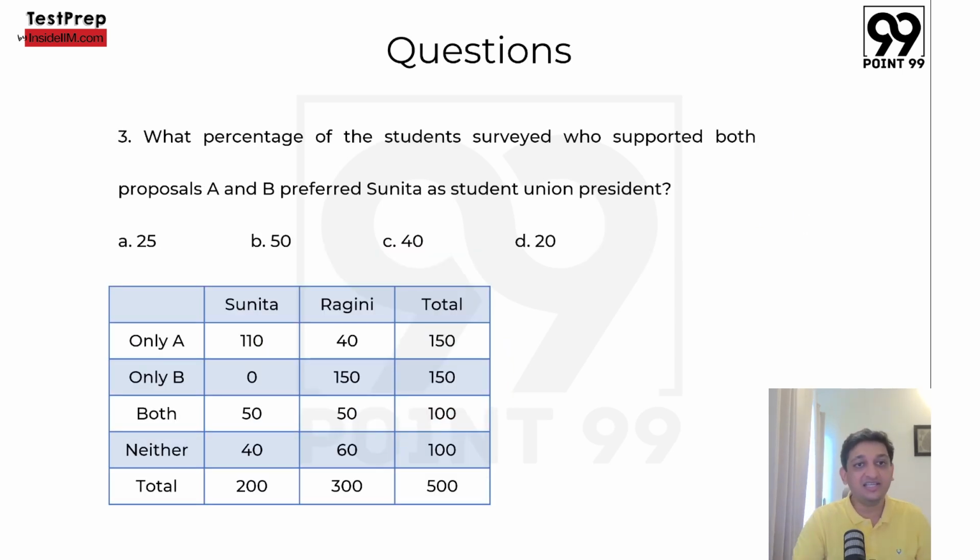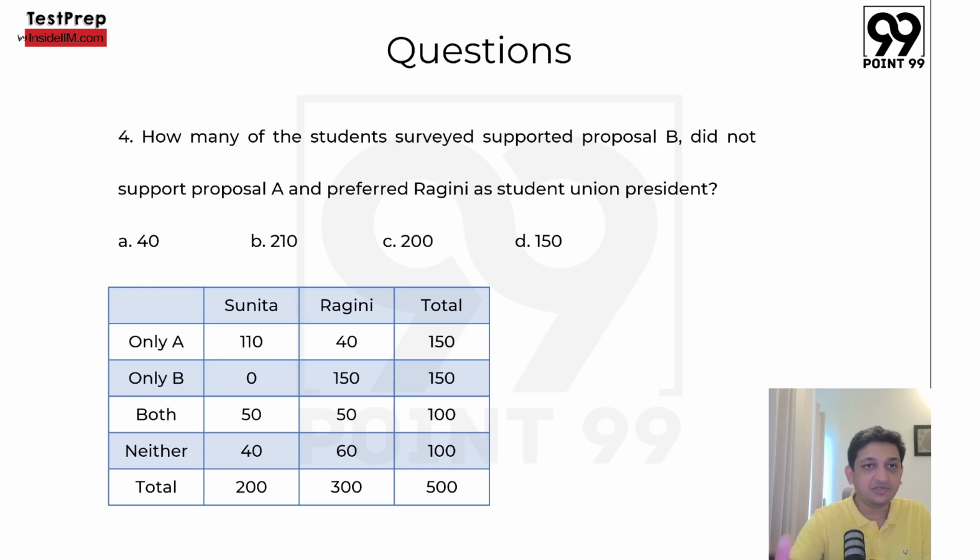Let's look at the third question. What percentage of the students surveyed who supported both proposals A and B preferred Sunita as student union president? How many people supported both? 100 people did, right? Out of them, how many people chose Sunita? 50. So 50 out of 100 or 50%. That's why option B will be the correct answer here.